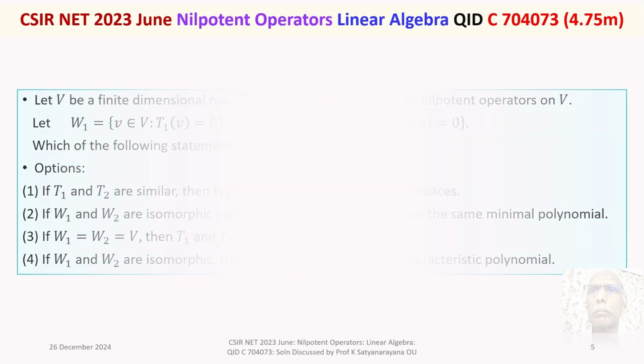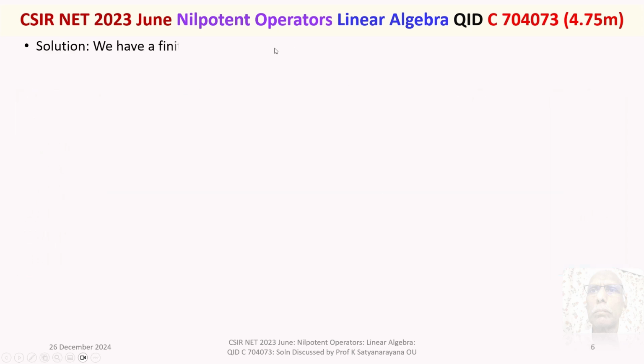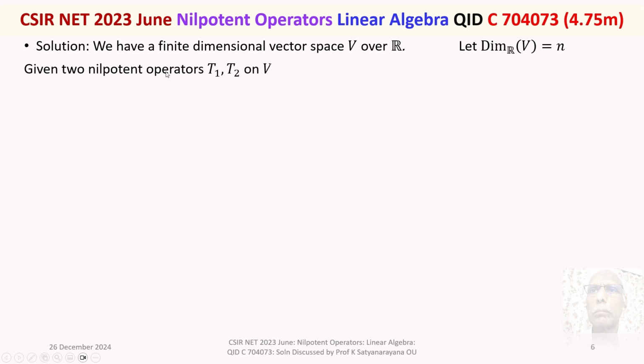Let us now discuss the solution of the problem in detail. We are given a finite dimensional vector space V over the field of real numbers. Let the dimension of V over R be n. We are given two nilpotent operators T1, T2 on V. That means T1 to the power of K1 is a 0 operator for some positive integer K1 and similarly for T2.